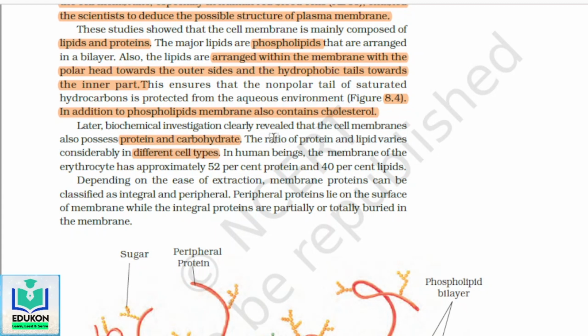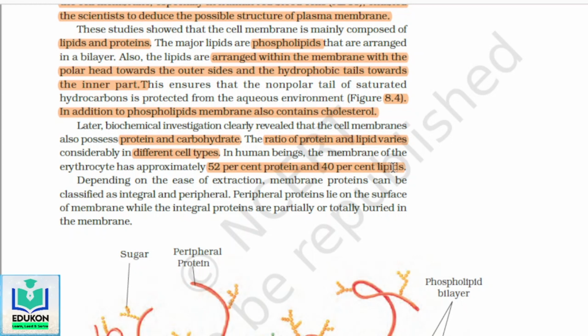In human beings, the membrane of the erythrocyte, meaning blood cells, has approximately 52% protein and 40% lipid.